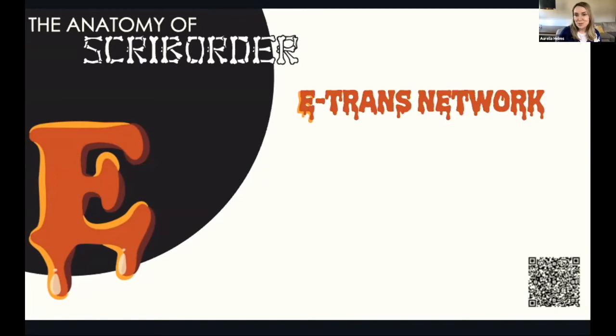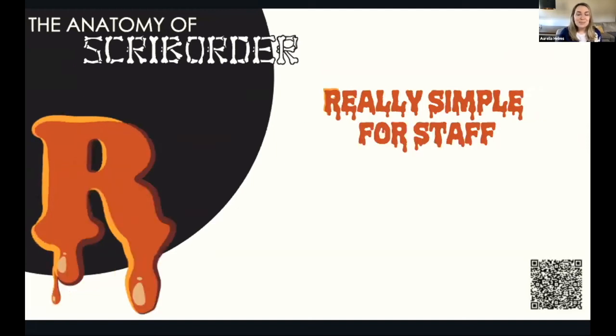If you're interested in learning more, you can check this QR code here at the bottom, and we have some more explanations about that. And then I know we mentioned it was really simple for students, but this is also important to you guys. It's really, really simple for staff, alleviating some of the processing where you don't have to go and hunt for a transcript.